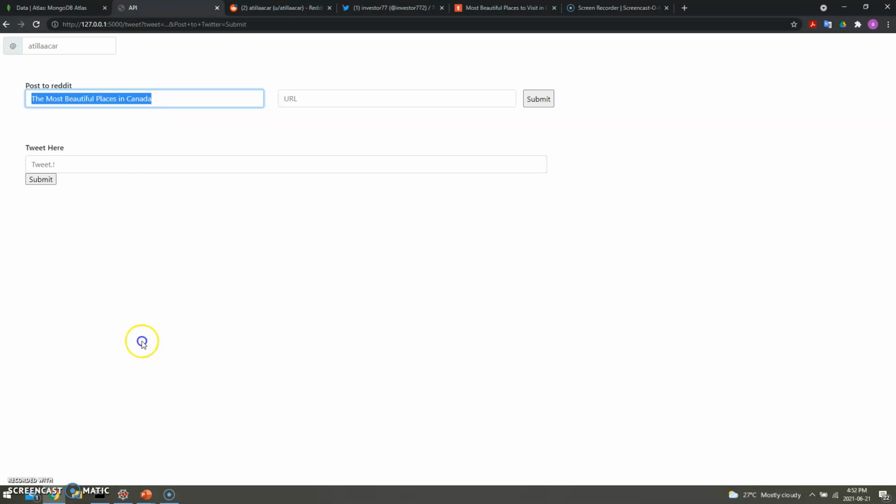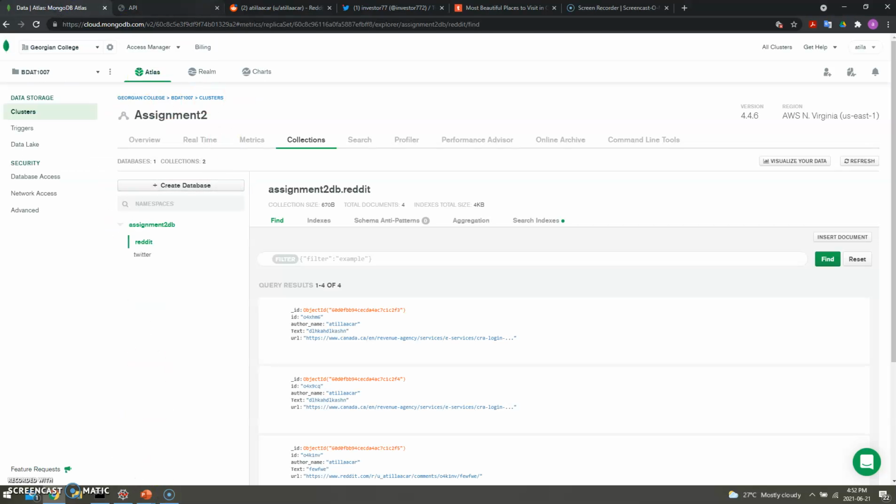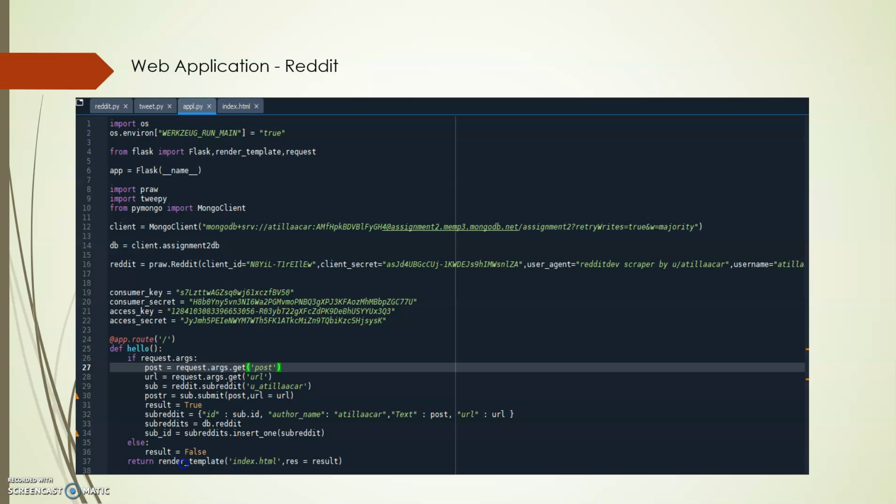Sorry for that. Yeah, let's go. This is my web application. Basically, I am importing Flask, and I also still need the PRAW, Tweepy, and PyMongo libraries.